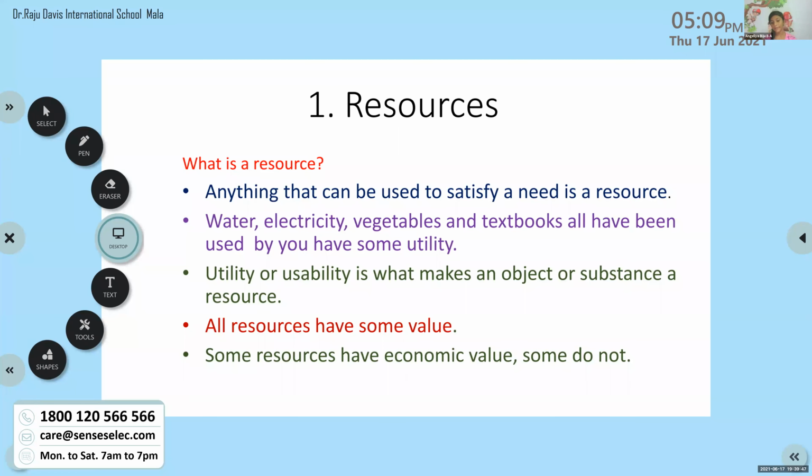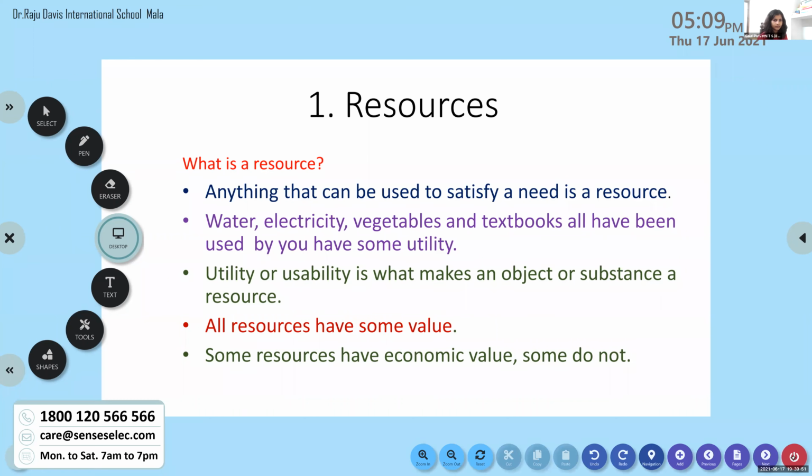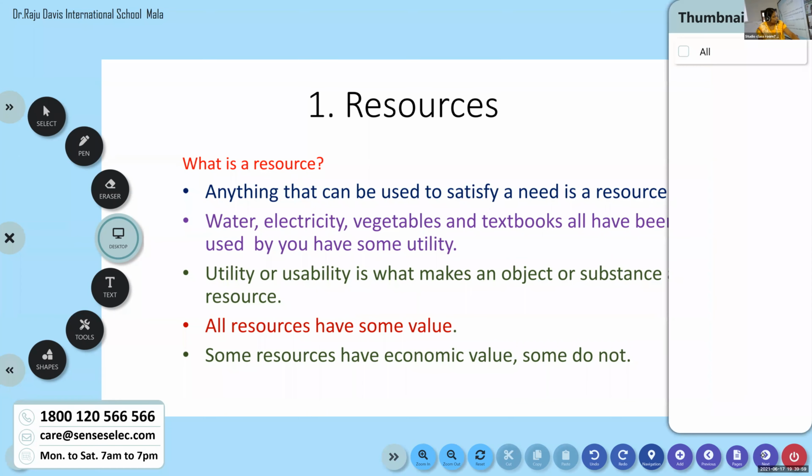Can you see the board? Yes, ma'am. Yes. Yes, ma'am. Yes, ma'am. So in previous class we discussed all these points, isn't it? Yes. Yes. Ma'am. So today we are moving into another one. Next page.